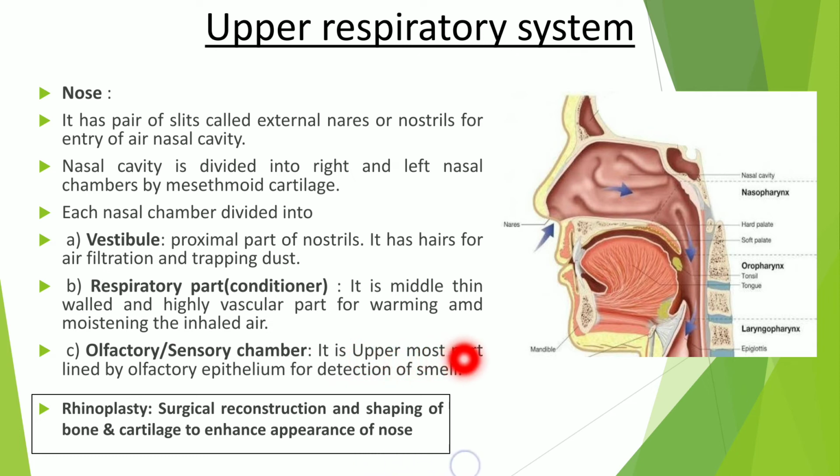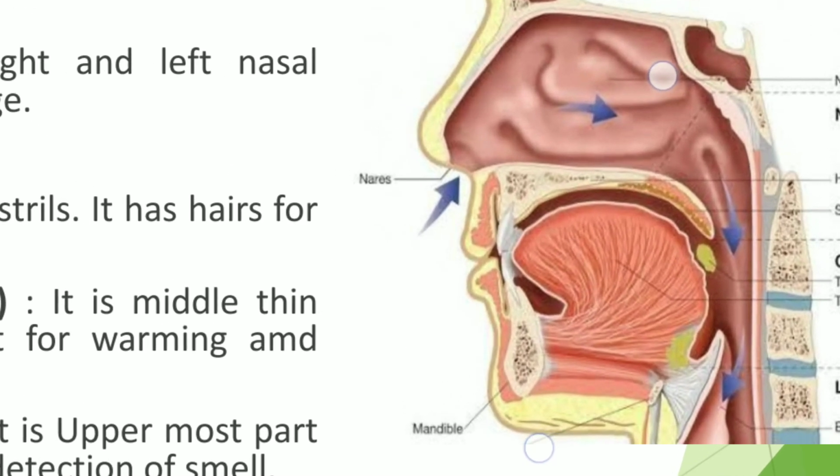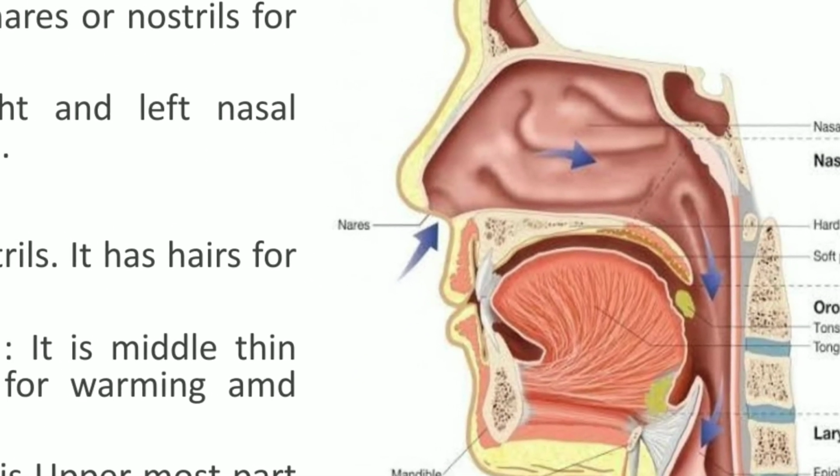You should know one term, rhinoplasty: surgical reconstruction and shaping of bone and cartilage to enhance the appearance of the nose and to improve the process of breathing. Rhinoplasty is done for this.